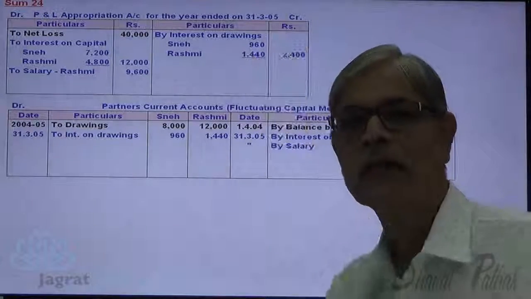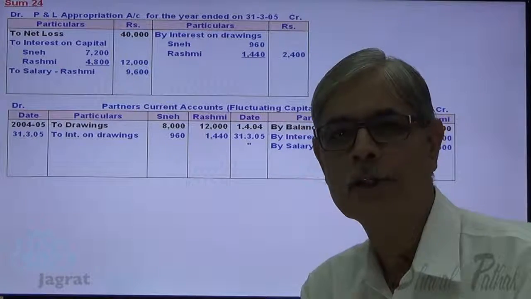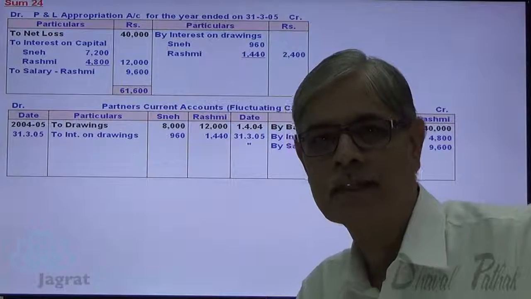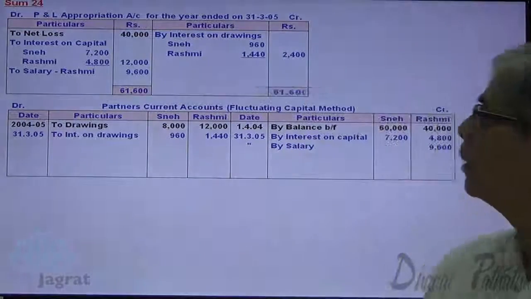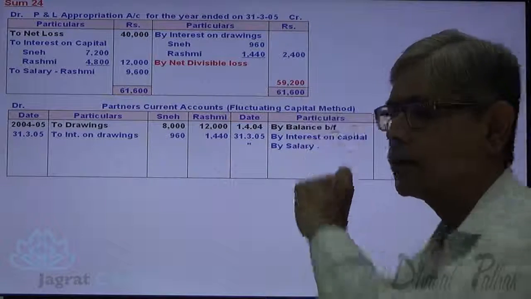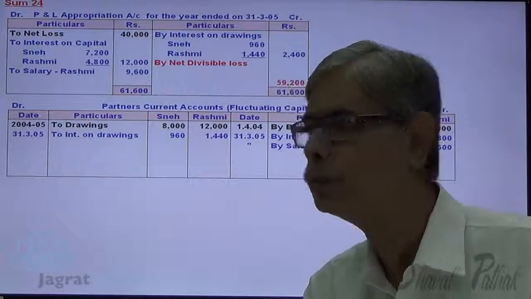Now I want to find out the divisible loss. That will be distributed in the ratio of 3:2. Total of debit side 61,600 minus 2,400. So net divisible loss is 59,200. This 59,200 is to be distributed in the ratio of profit sharing, that is 3:2.